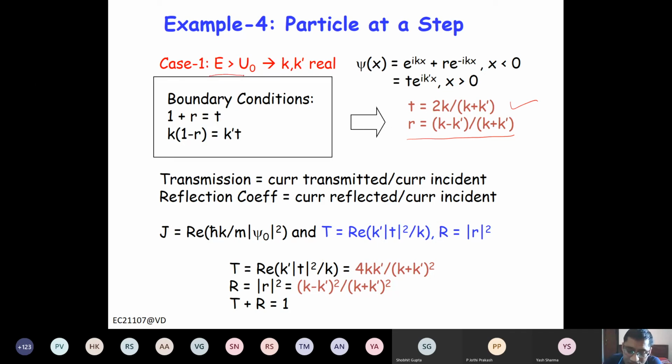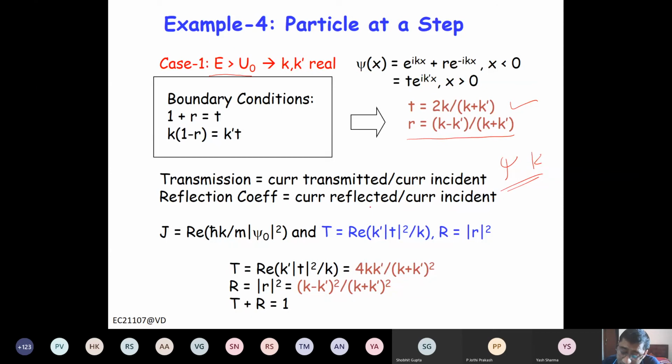So when the energy of the electron is more than the potential, both k and k prime are real. So you are propagating waves, right? Now, please remember, when we talk about transmission or reflection, we deal with the current density or flow of the charge, right? The flow of the charge is not just psi. It is psi times velocity. And what is velocity? It is related to k, right?